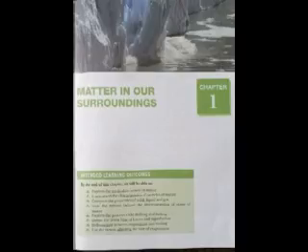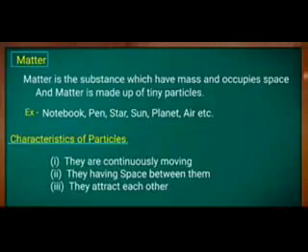Modern-day scientists have evolved 2 types of classification of matter based on their physical properties and chemical nature. So in this chapter, we shall learn about matter based on its physical properties. Now let's define matter. Matter may be defined as something which has mass and occupies space. Example: table, chair, pencil, pen, notebook, water, air, etc.